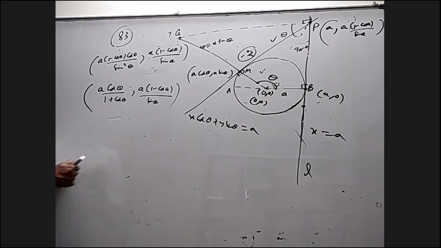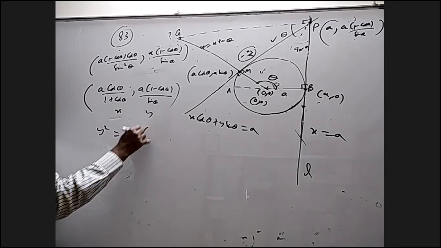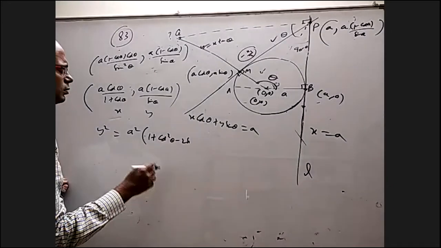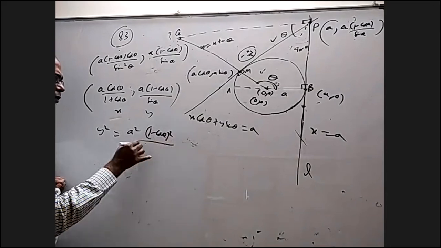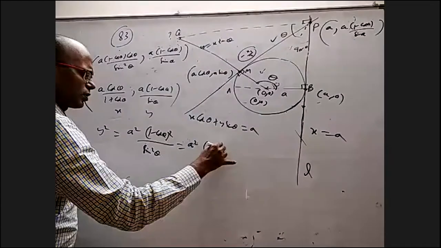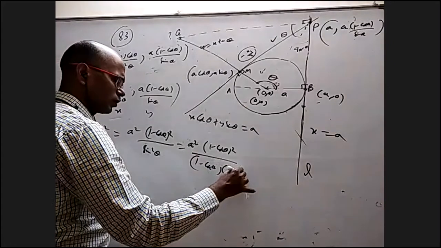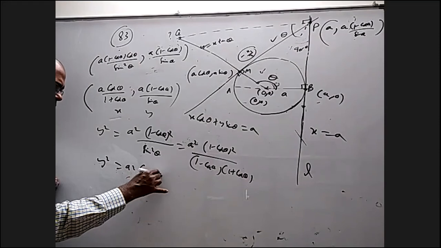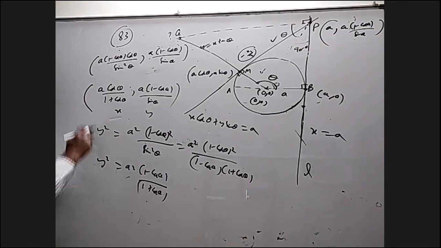So let us call this x and this y. What is y square? a square into 1 minus cos theta whole square by sin square theta. The sin square I can write as 1 minus cos theta into 1 plus cos theta. 1 minus cos theta will cancel. It will become 1 minus cos theta by 1 plus cos theta. I think now you can try to convert this into this form. How is that?